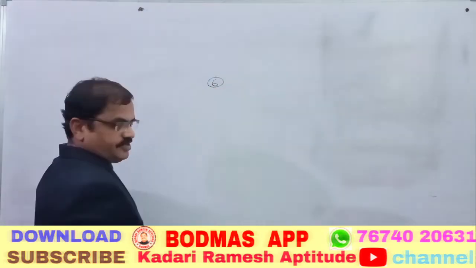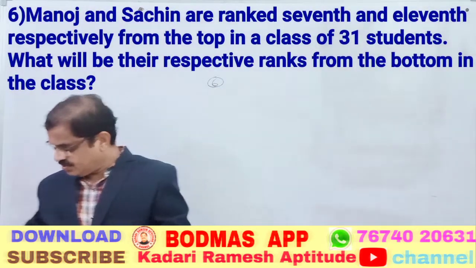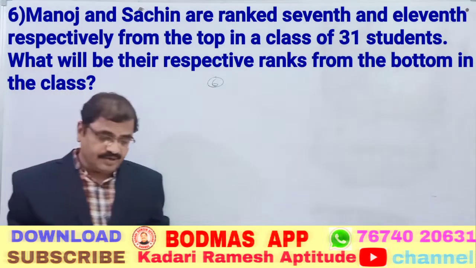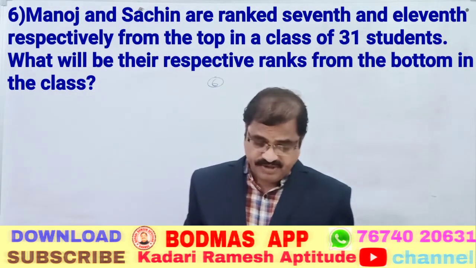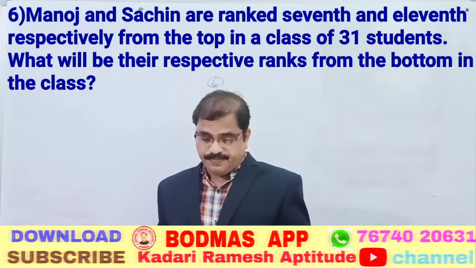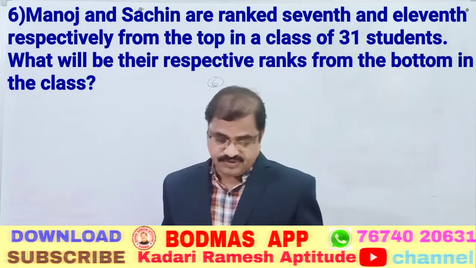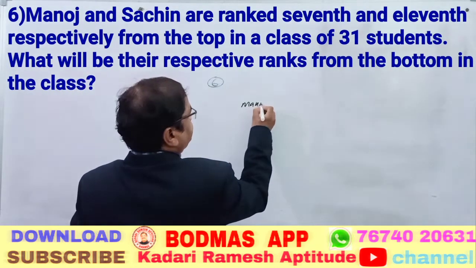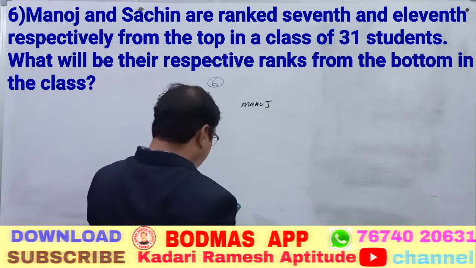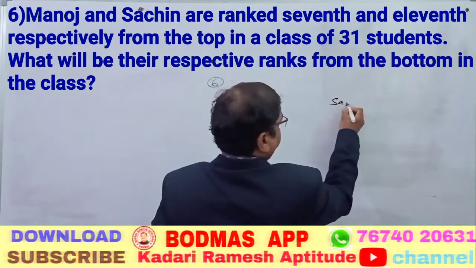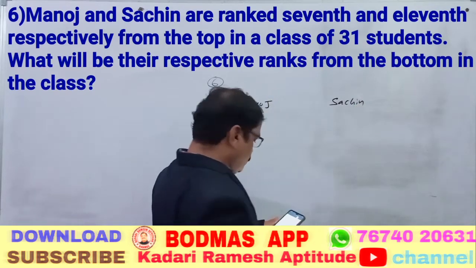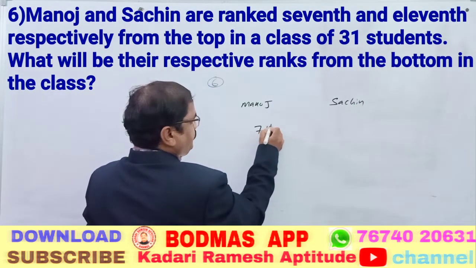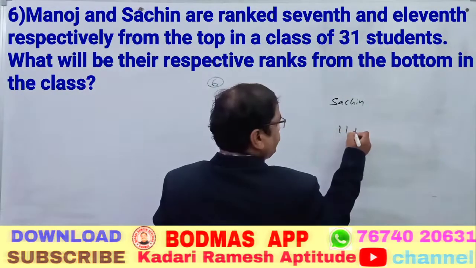Question number 6 is: Manoj and Sachin are ranked 7th and 11th respectively from the top in a class of 31 students. First of all, this is Manoj and this is Sachin. Manoj and Sachin are ranked 7th and 11th. He is 7th and he is 11th.